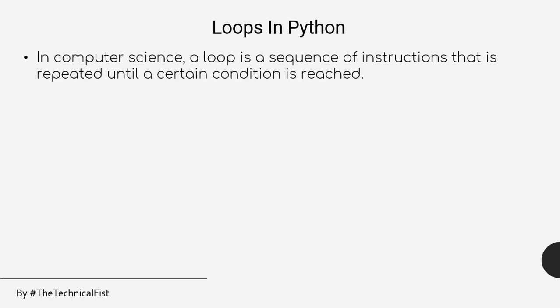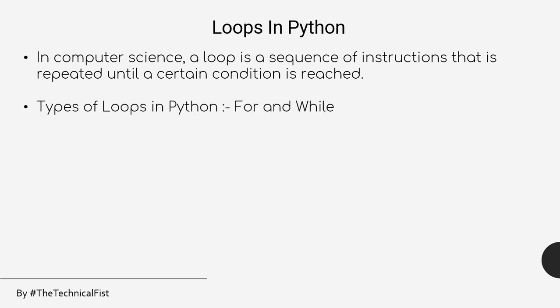Alright guys, in computer science, a loop is a sequence of instructions that is repeated until a certain condition is reached. That means a loop will keep executing until a condition is met. For example, you have defined a loop which will run from 0 to 5, so it will keep executing 5 times. So a loop is basically a statement that will keep executing until a condition is met.